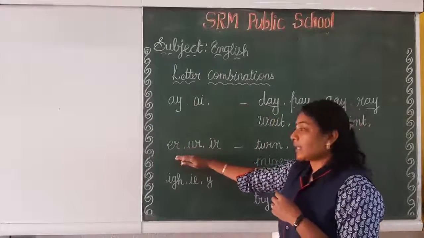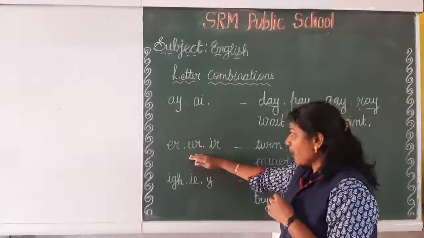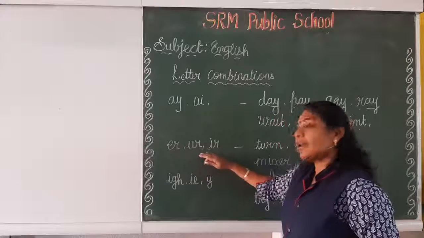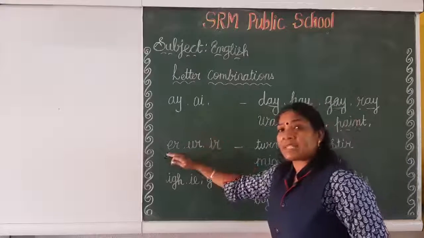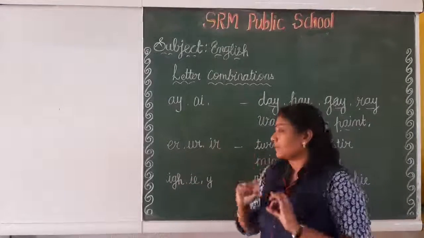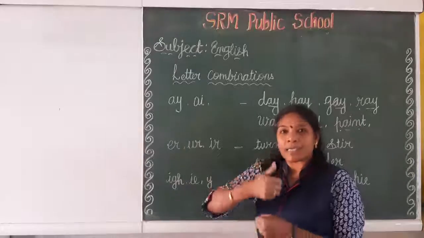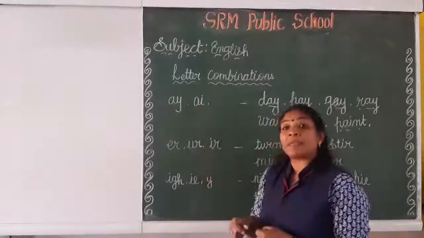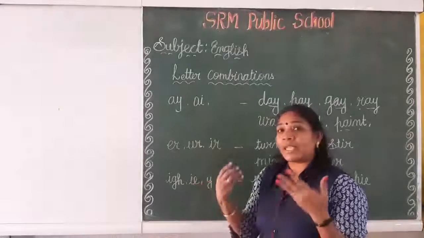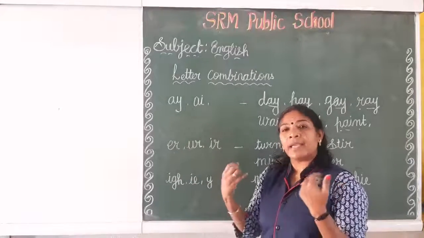The combinations ER, UR, IR. Letter E presents the E sound. Letter R presents the R sound. Letter U presents the U vowel sound. Letter R presents the R sound. Letter I presents the I sound, like India, ink, igloo.